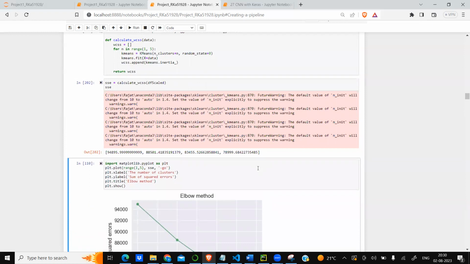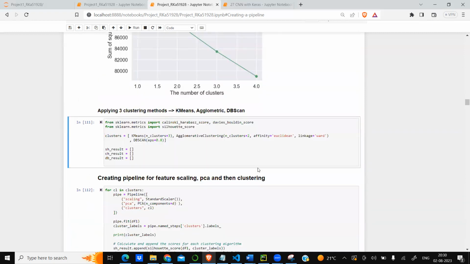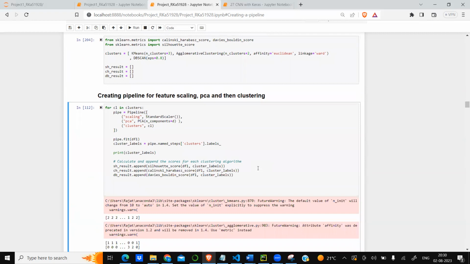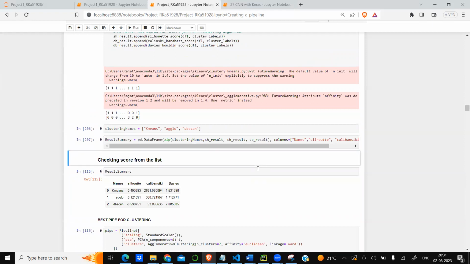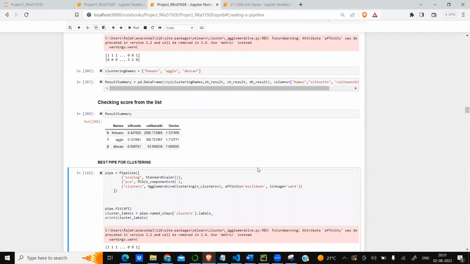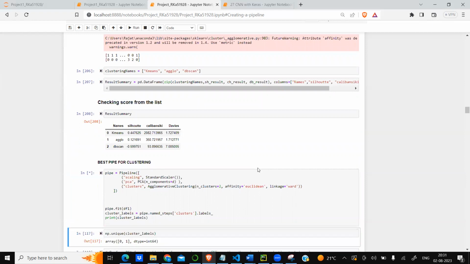Calculating the SSE, we can find the elbow. From the elbow, we get that we need number of clusters equal to 2. Now applying three clustering models, k-means, agglomerative, and DBSCAN. Creating a pipeline which uses feature scaling first, then PCA, and then clustering. By implementing this and checking the score, we selected agglomerative clustering.